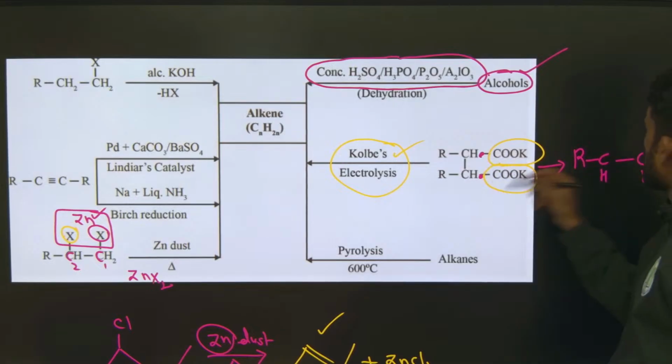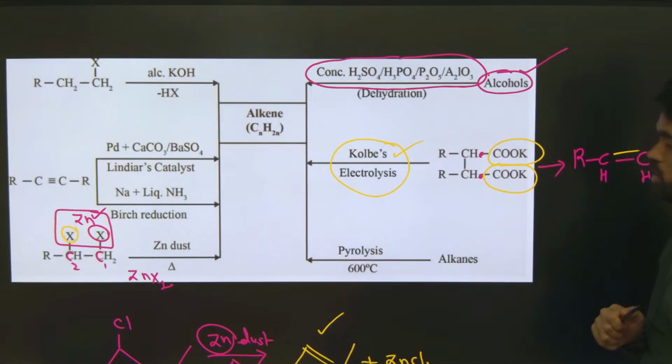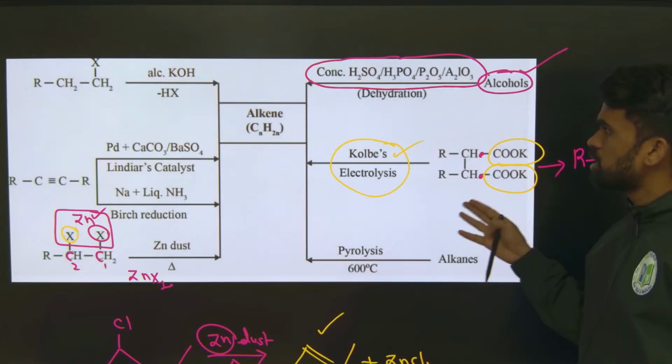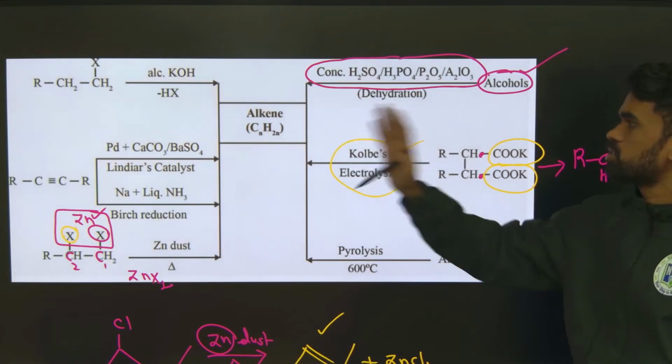So alkenes are prepared from vicinal 1,2-dicarboxylic acids by Kolbe electrolysis.